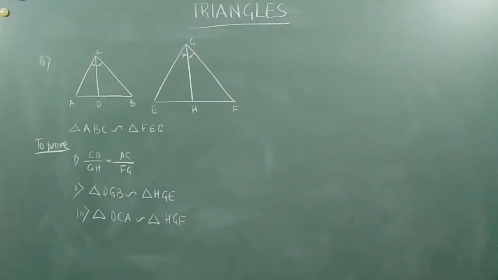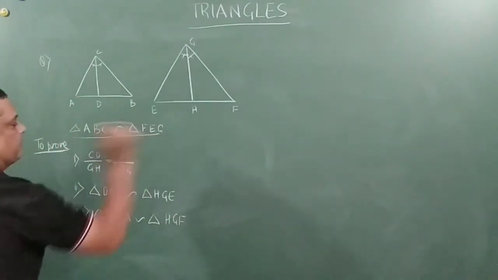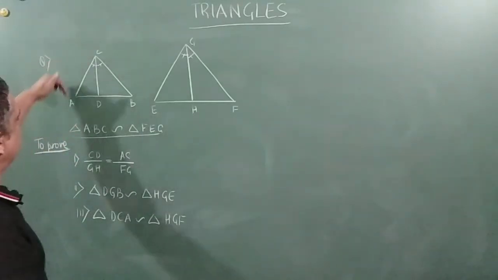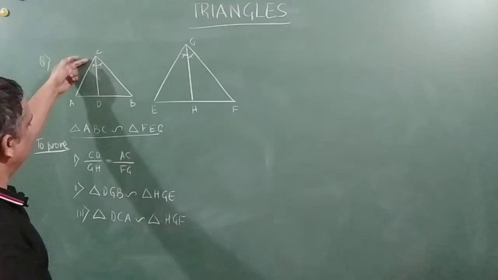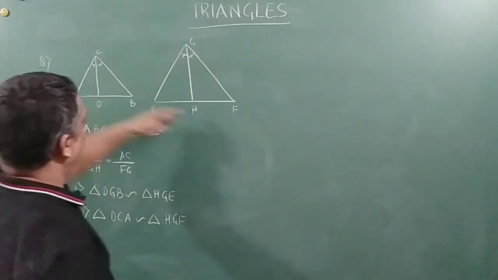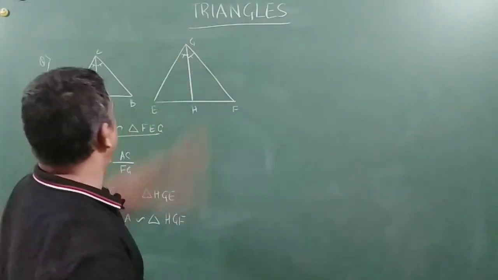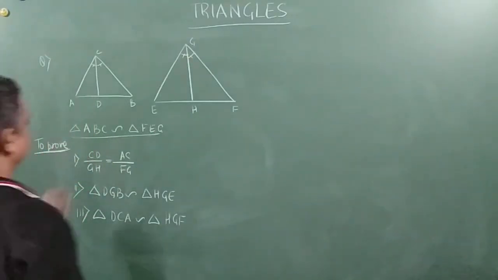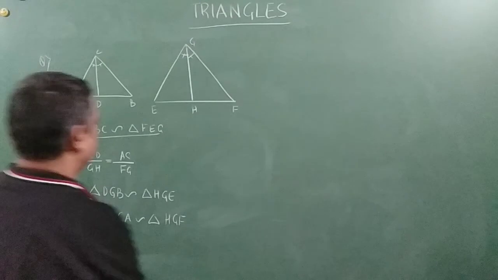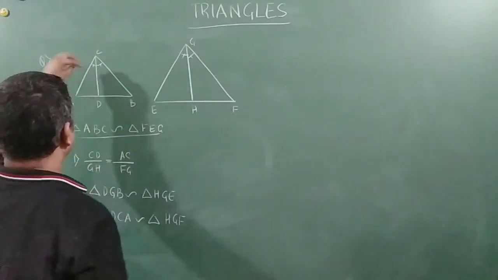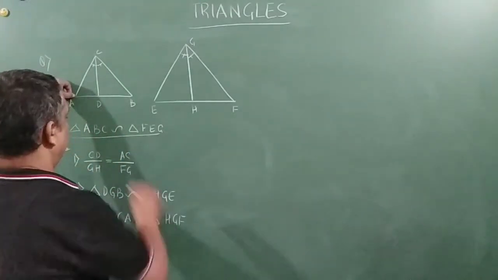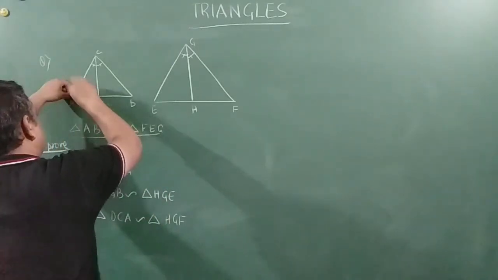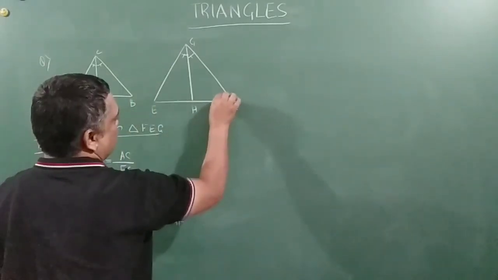Right, friends? So given here is this. So with this, what all can we write? Triangle ABC is FEG, right? So since these two triangles are similar, first we have taken A and second F. So angle A is equal to angle F. Let us say 1 and this 2.